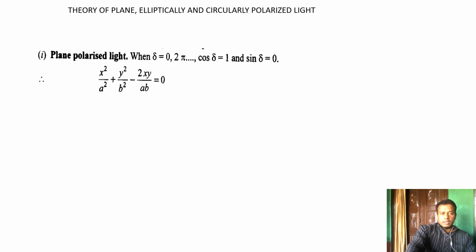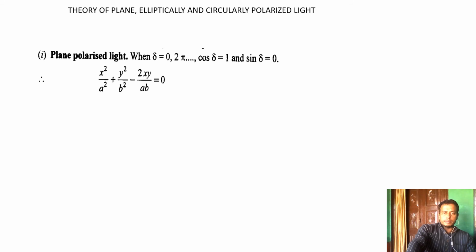How can we get plane polarized light? When you put delta equal to 0 or 2 pi, that is 360 degrees, 4 pi, 6 pi, and so on, then cos 0 becomes 1 and sin 0 becomes 0. Then the equation is x square by a square plus y square by b square minus 2xy by ab is equal to sin square delta. On simplification, this is the (a minus b) whole square formula,